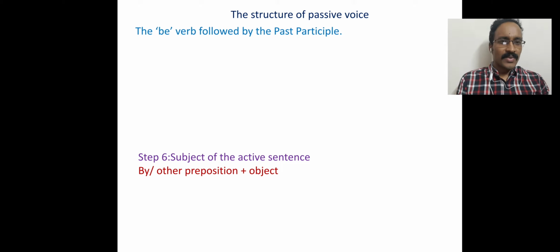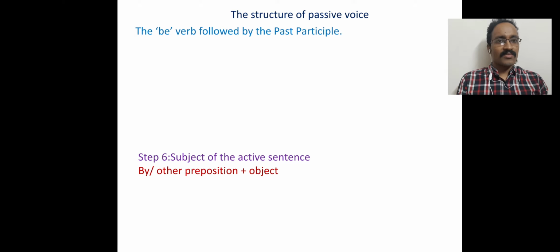In a passive sentence we will always use a form of the be verb. The base form is be, the present forms of the be verb are am, is, are, the past forms are was, were, the past participle form is been, and the ing form is being.